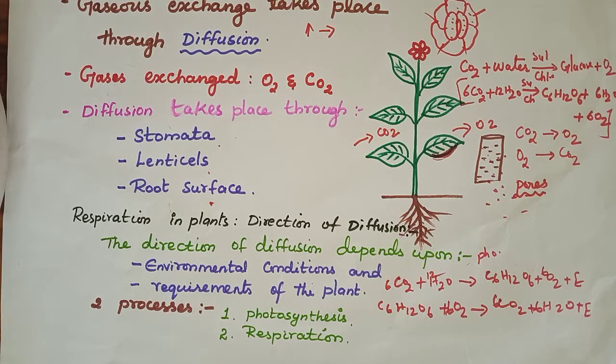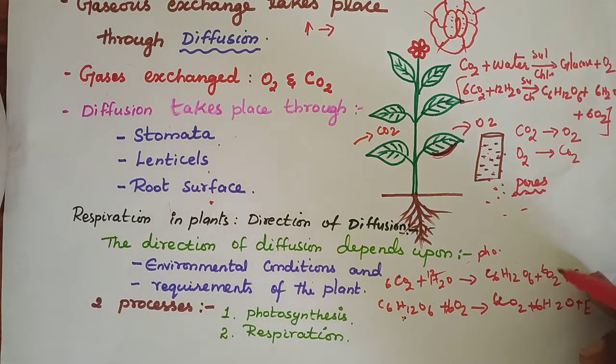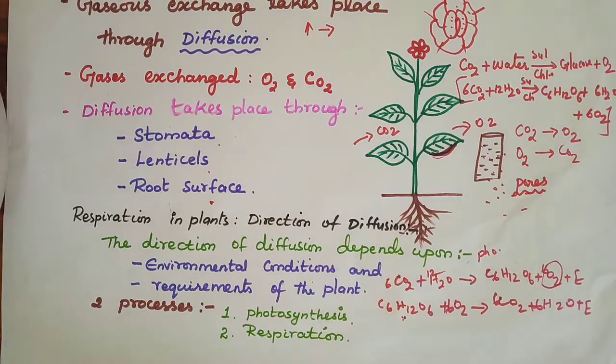So these are the two equations, one for photosynthesis and one for respiration. Here the product of photosynthesis is utilized by respiration. Yes or no? The product of photosynthesis is oxygen.